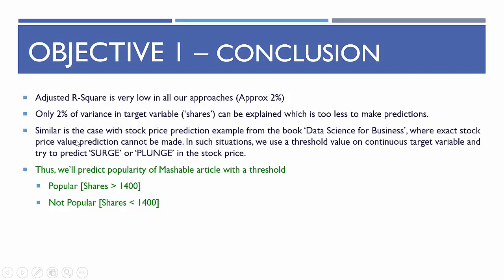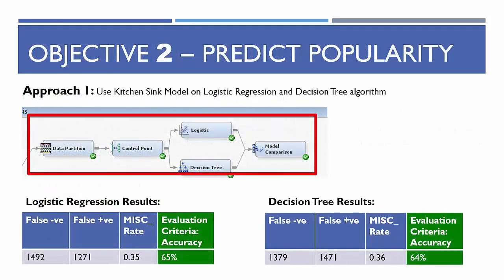So this case is similar to the stock price prediction example from the book, where exact stock price value prediction cannot be made, and in such situations we usually go ahead with a threshold value on the continuous target variable and try to predict a binary categorical variable as a target. So what we'll be doing is predicting our popularity variable, for which we have considered the threshold of number of shares as 1400. So our objective 2 involves predicting the popularity variable, which is a categorical variable.